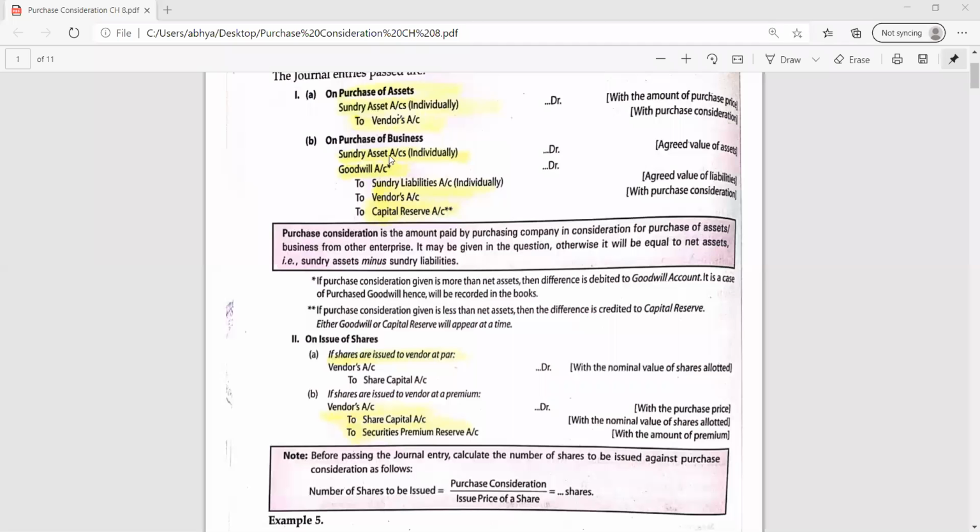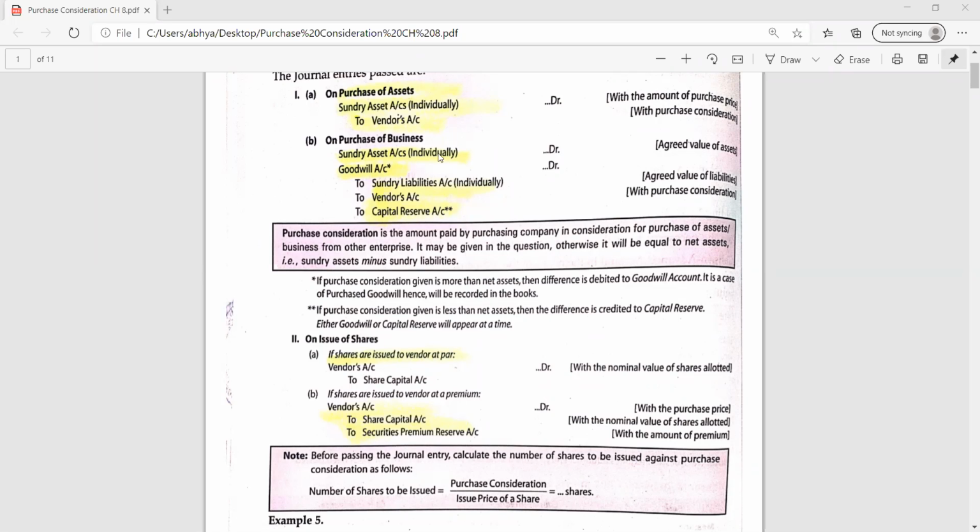So the next is the purchase of business. So when we are going to purchase the business, then the asset account will be debited as in the previous entry and the vendor account will be credited. This portion is same, asset to vendor. But now along with assets, we are purchasing the liabilities too. Purchase of business means complete running business we are purchasing. So in that running business, there will be assets as well as liabilities. So we are completely taking over the business.